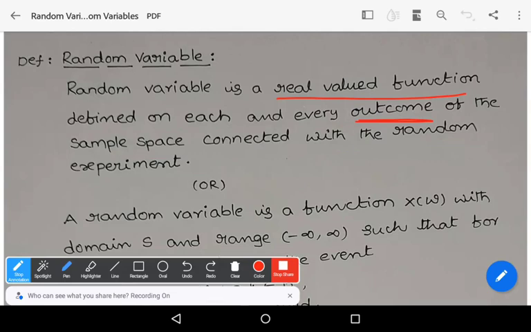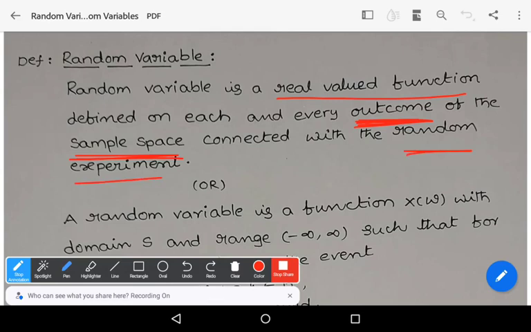If you conduct an experiment, then that experiment has some results. Those results are known as outcomes, which are elements of the sample space. What is sample space? The set of all results, the set of all outcomes in a random experiment, is known as a sample space. And random experiment.